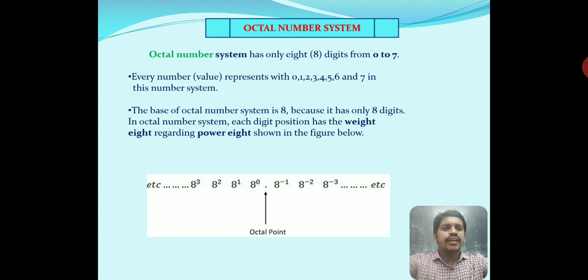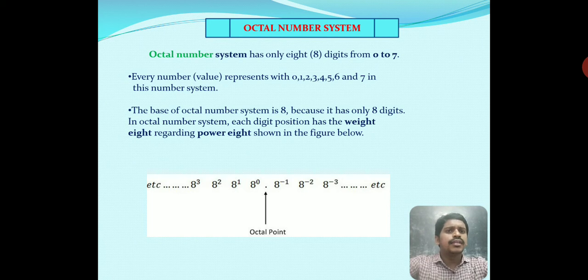In this system, we have to represent any number using only 0 to 7 values. 8 and 9 are not octal digits, because 8 and 9 are decimal digits, whereas 0 to 7 are considered octal digits. The combination of octal digits is called an octal number, like 11, 12, 13, 14. The combination of two octal digits is called an octal number.